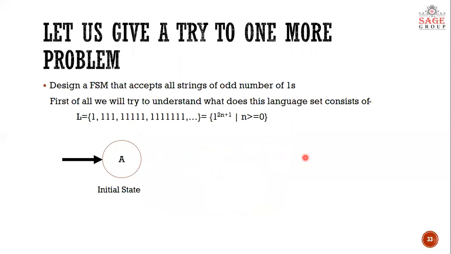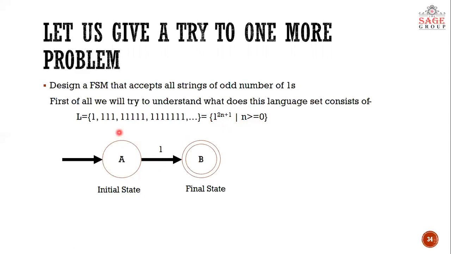Moving on with one more example, let us take an example of an odd number of ones. If we have to design a machine that accepts all the strings with an odd number of ones, what does that mean? That if 1 time 1 comes, 3 times, 5 times, 7 times, and so on, ones come in our language. We can write it symbolically like this: 1 to the power 2n plus 1, where n is greater than or equal to 0. So like all other machines, we'll draw an initial state as we have drawn here, A.